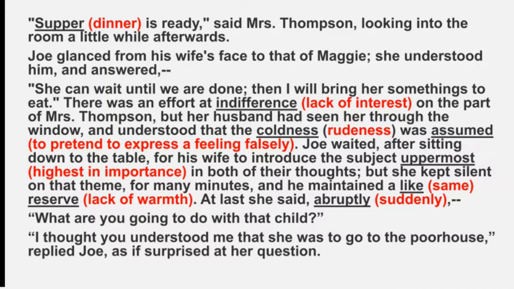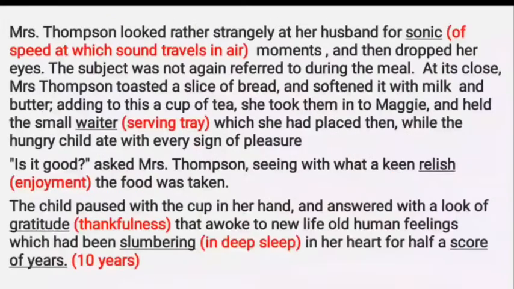Joe waited for his wife to begin Maggie's topic, which was a most important subject in their thoughts at that time. But Jane kept silent on the topic for many minutes and maintained her lack of warmth for Maggie. At the end, she abruptly asked her husband what he was going to do with Maggie. Joe was surprised at her question and replied that he felt that she would have understood that Maggie was to go to the poor house.